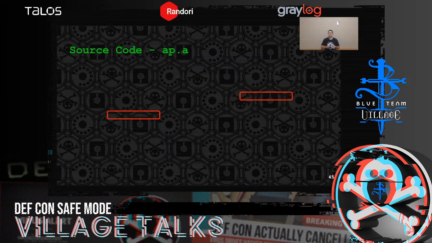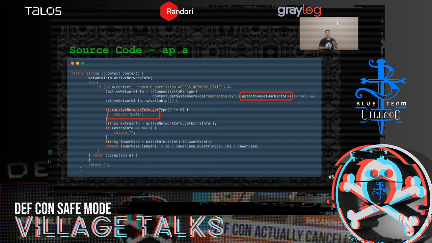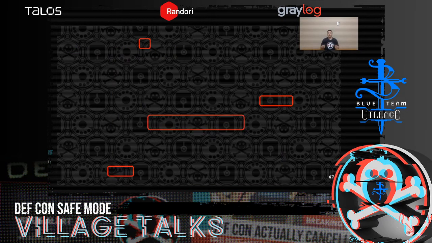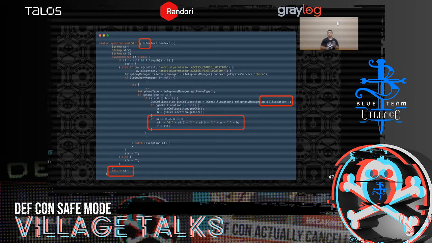So now let's dive into the source code of function ap.a. As you can see in the source code, it tries to call native API get active network info and returns the related information at some points. So now let's dive into the source code of f.f. Native API get cell location is used to get the cell phone location data. And this information is processed with some other strings, and at the end of this function, it returns the strings with the information.